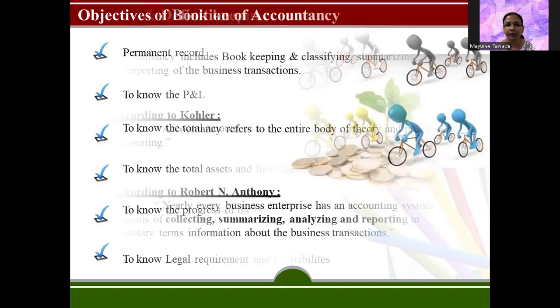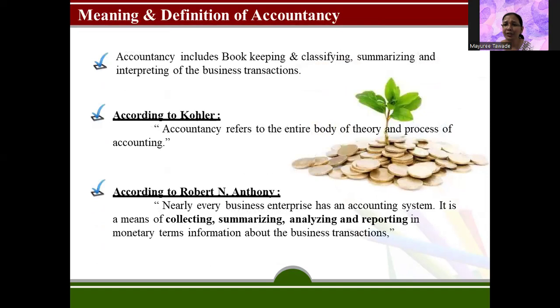Let's move forward. Meaning and definition of accountancy. What do we understand by accountancy? Accountancy includes bookkeeping, classifying, summarizing, and interpreting of the business transactions. So accountancy is based on these four pillars. The bookkeeping, what we have seen in the previous slides.